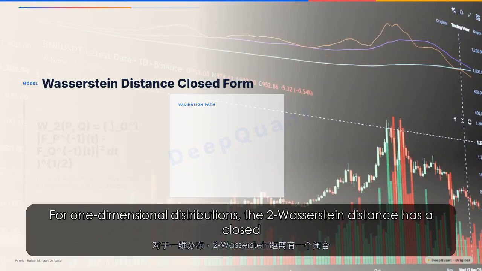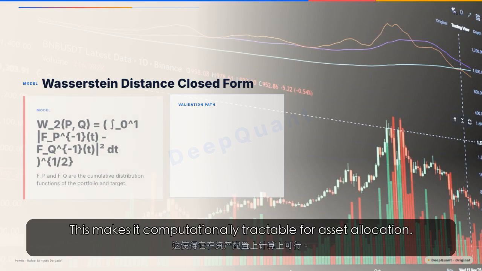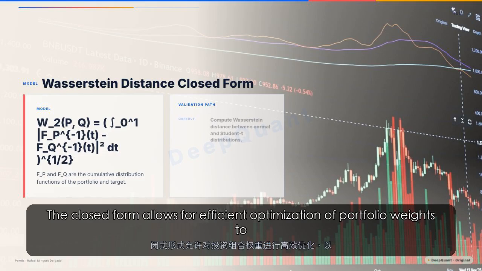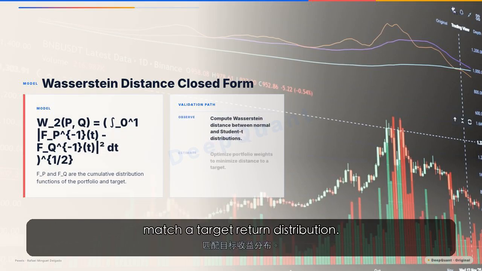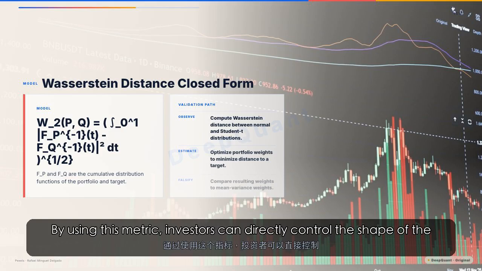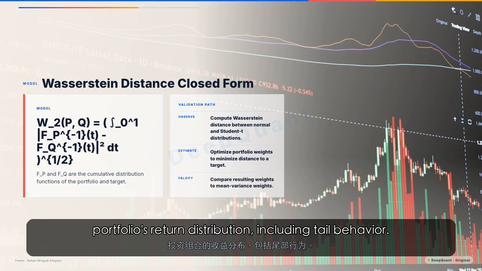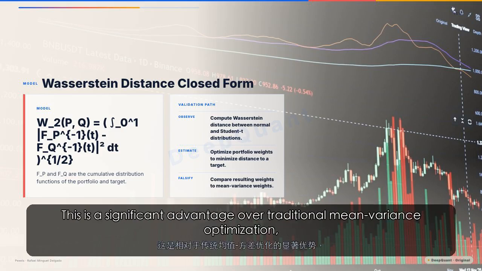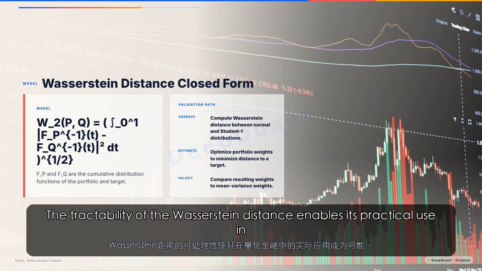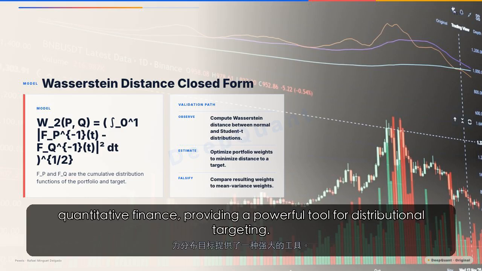For one-dimensional distributions, the 2-Wasserstein distance has a closed form involving the inverse CDFs. This makes it computationally tractable for asset allocation. The closed form allows for efficient optimization of portfolio weights to match a target return distribution. By using this metric, investors can directly control the shape of the portfolio's return distribution, including tail behavior. This is a significant advantage over traditional mean variance optimization, which only considers mean and variance. The tractability of the Wasserstein distance enables its practical use in quantitative finance, providing a powerful tool for distributional targeting.